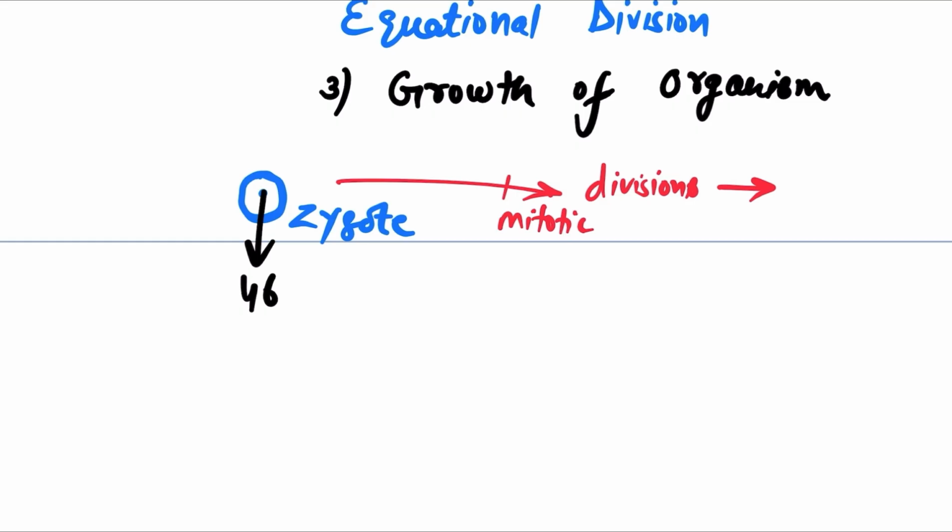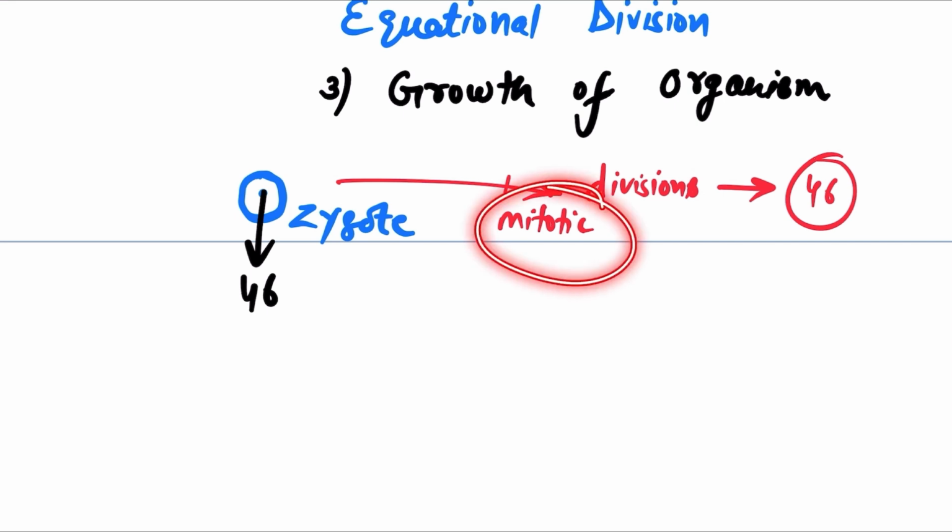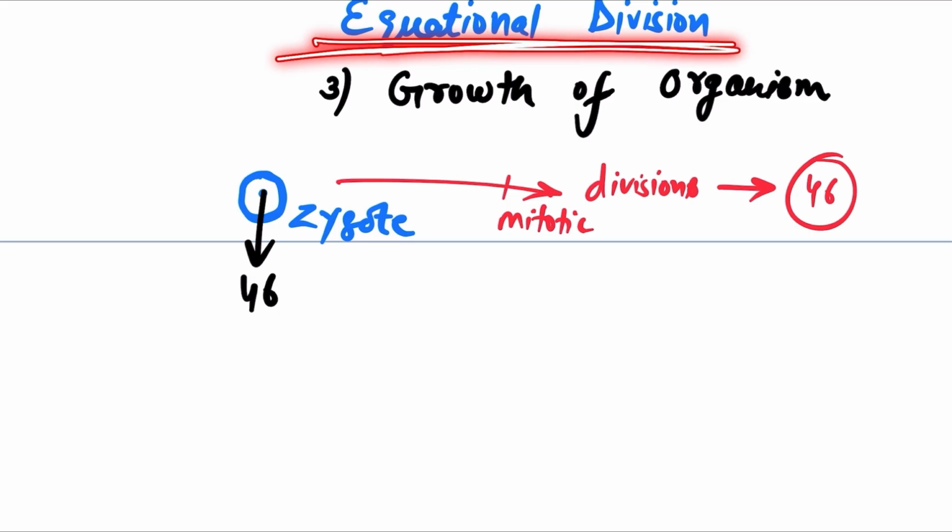You get the idea. And each and every cell in my body will contain how many chromosomes? Yes, 46 chromosomes, because the division taking place here is the mitotic division, and mitotic division is the equational division. It preserves the chromosome number from the parent cell to the daughter cells.